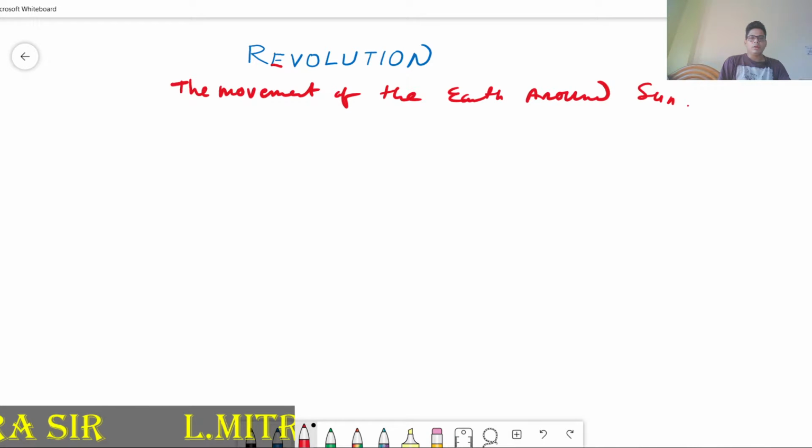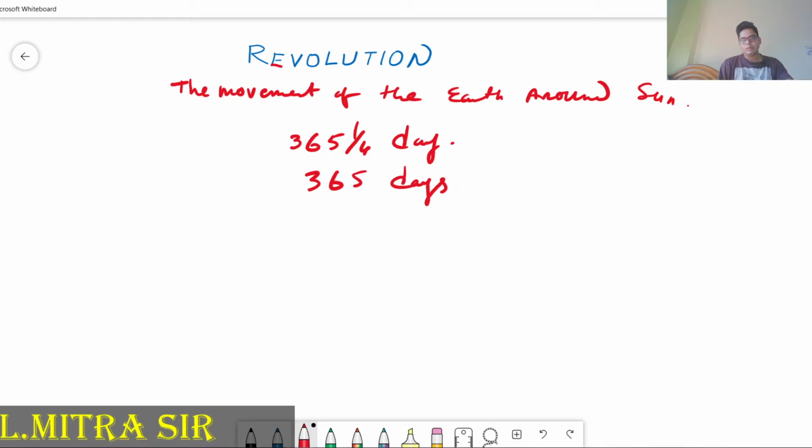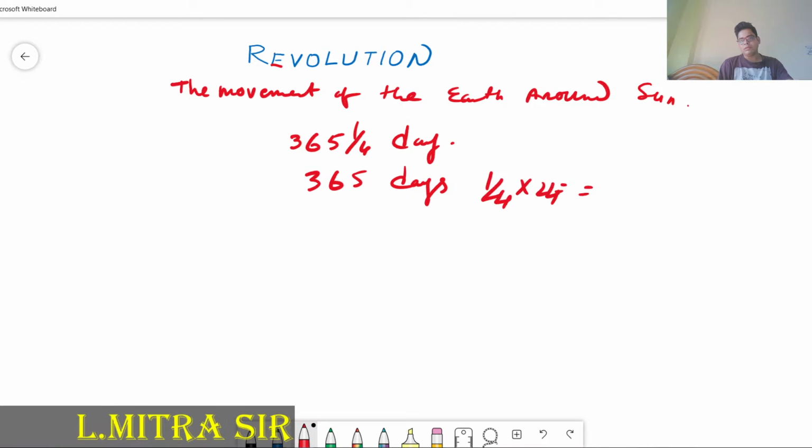How much time is it taking? 365 days and 1/4 day, and 1/4 day means 24 divided by 4 is 6 hours. So the total time taken is 365 days, 6 hours approximately.